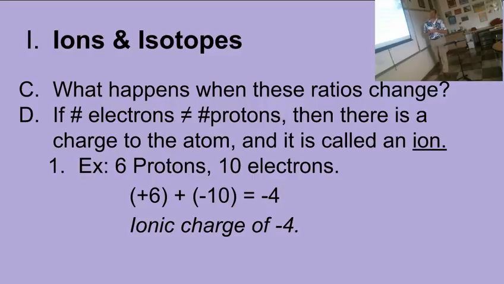So if the number of electrons does not equal the number of protons, then there's a charge to the atom, and it's called an ion. If we were to have 6 protons and 10 electrons, then we would have plus 6 minus 10, and the charge would be -4. Or you could have 6 protons and 2 electrons. That would be plus 6 minus 2, and your charge would be +4. So if you ever have a dissimilar number between protons and electrons, you wind up with an ion.